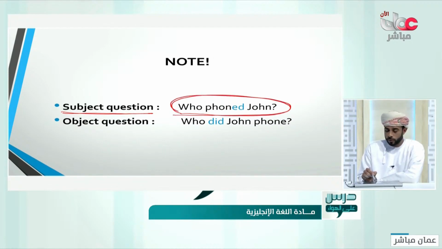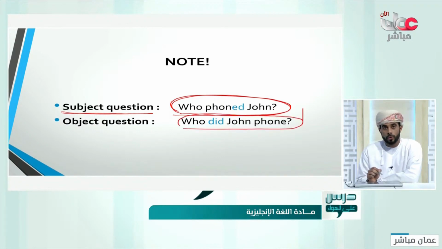We can say who phoned John, but when we are asking about the object, we say who did John phone? Who did John phone? Now we are asking about the object.